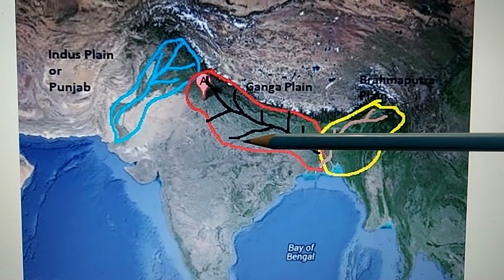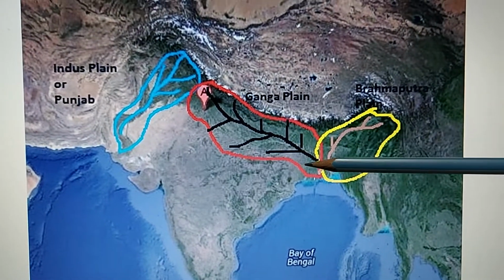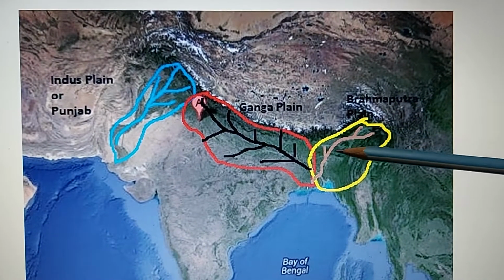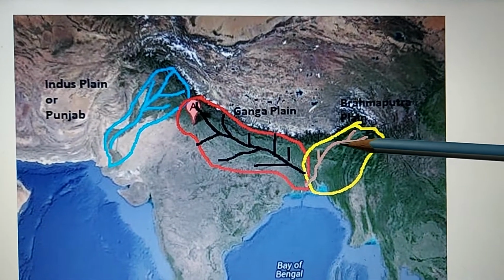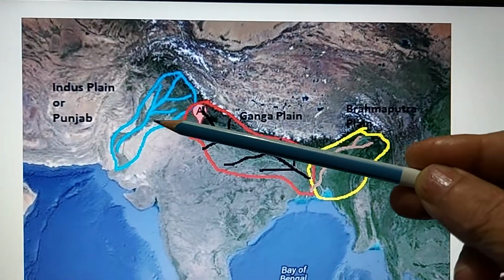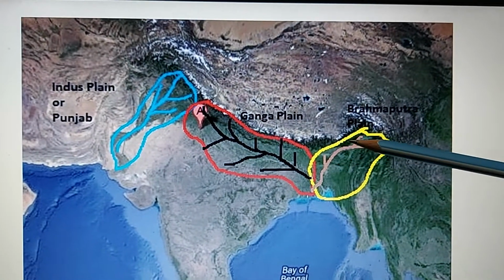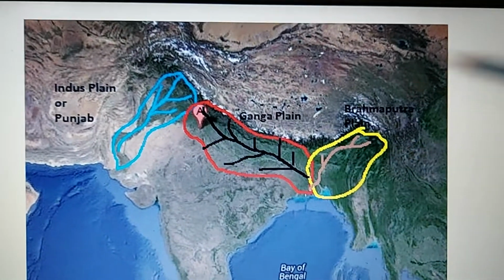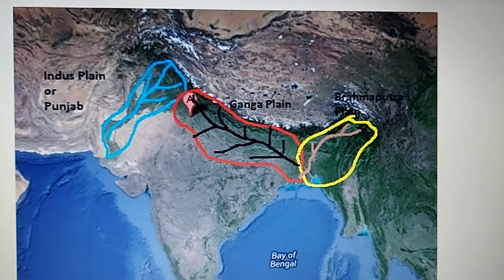And here you have Ganga river with lots of tributaries joining it, and from here we have Brahmaputra. So these 3 main rivers brought in alluvial soil from the mountains, okay, and covered up the entire depression to form the northern plain.